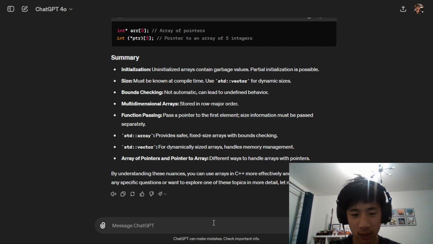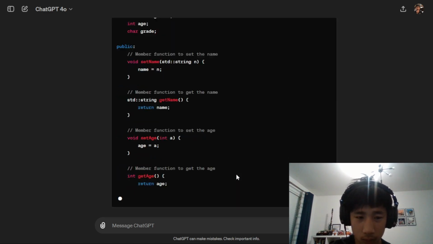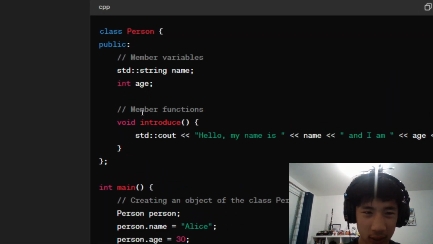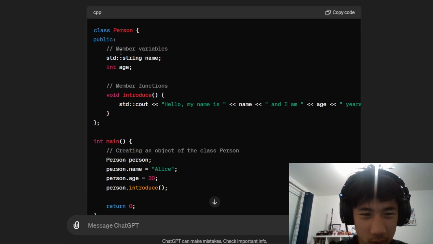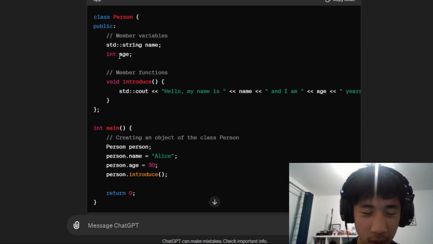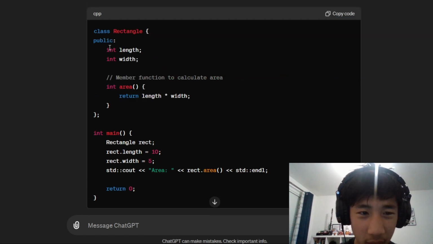Let's see. Okay, so we're getting to object-oriented programming first. Let's first look into the syntax. That's really tripping me out why that's not indented. So public, I guess, makes those ones public. So I mean the age is automatically public. You don't even have to create a getter for that. Just declare variables here.